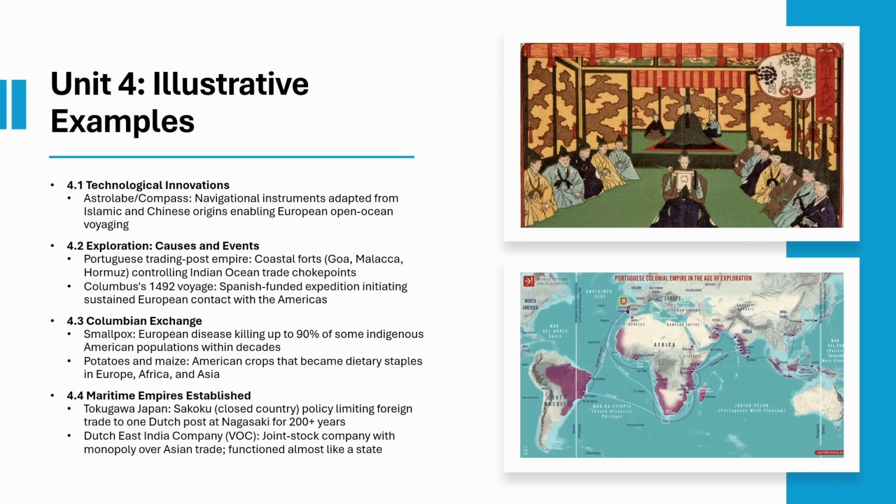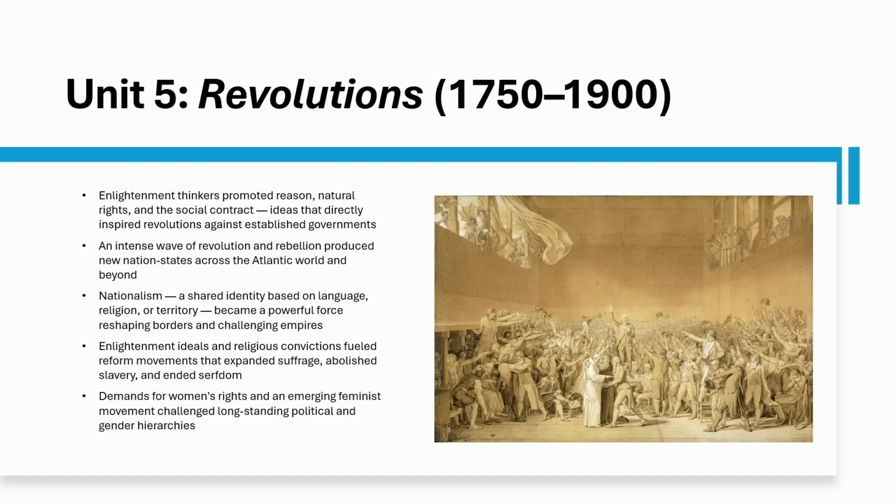Moving on to Unit 5, which brings political revolution and industrialization at the same time. Enlightenment thinkers like Locke, Voltaire, and Rousseau promote natural rights and the social contract, which directly sparks the American, French, and Haitian revolutions, plus Bolivar's Latin American independence movements. Nationalism becomes a powerful force driving things like German and Italian unification. And reform movements push for abolition, expanded suffrage, and women's rights. The Seneca Falls Convention of 1848 is a key moment here.